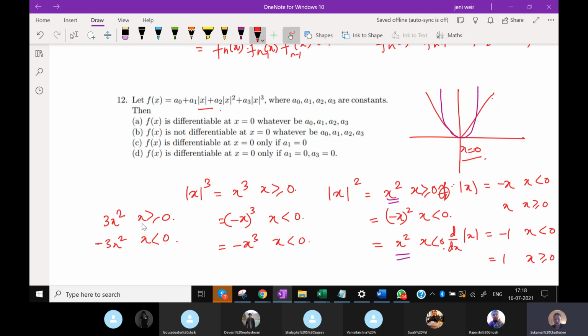As x approaches 0 from the positive side and negative side, the limit of the derivative from both sides will be 0. So hence it is differentiable at x equal to 0. That means mod x square and mod x cube are differentiable at x equal to 0, but mod x is not. So if f has to be differentiable at x equal to 0, then a1, the coefficient of mod x, has to be equal to 0 so that this term vanishes.